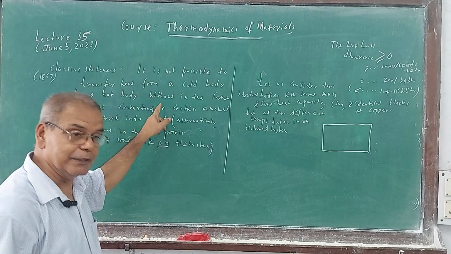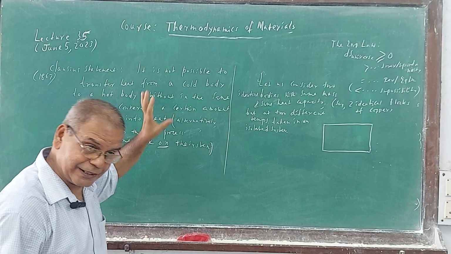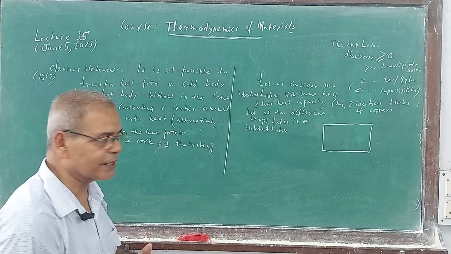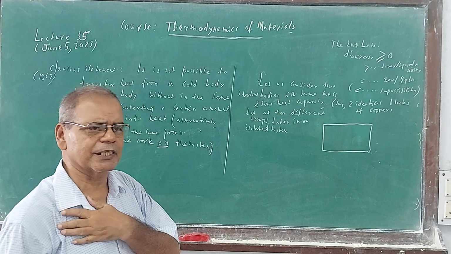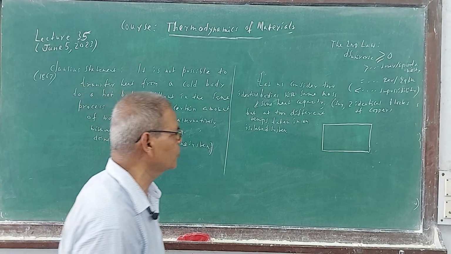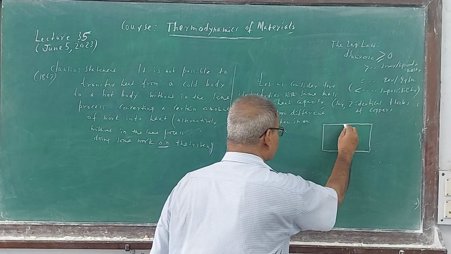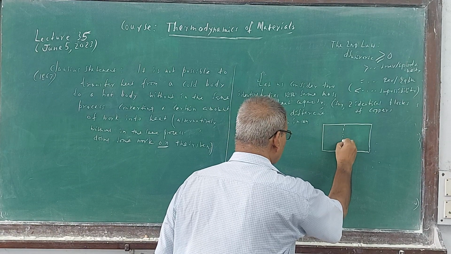But it can be made possible, that is the second part. Interesting. First we consider the spontaneous: heat flow from high temperature to low temperature. Let us consider two blocks of copper.